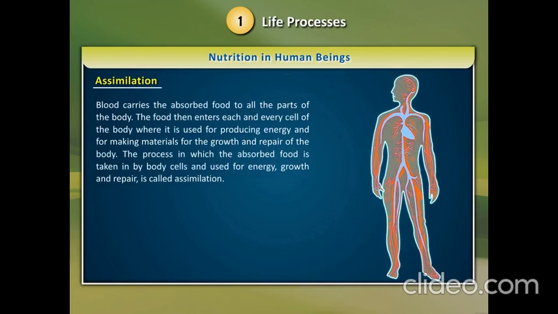Assimilation. Blood carries the absorbed food to all the parts of the body. The food then enters each and every cell of the body, where it is used for producing energy and for making materials for the growth and repair of the body. The process in which the absorbed food is taken in by body cells and used for energy, growth and repair is called assimilation.